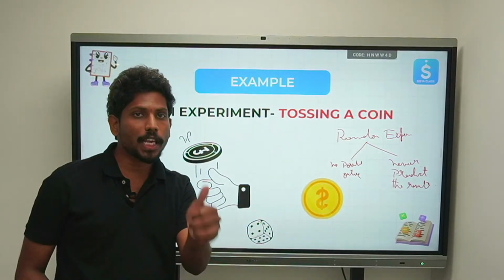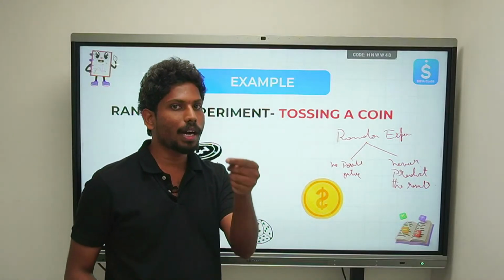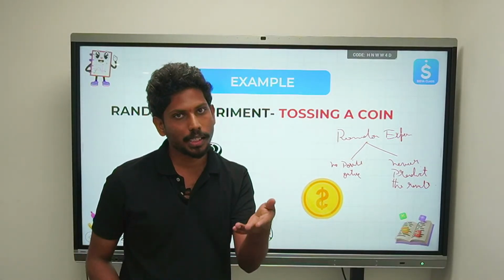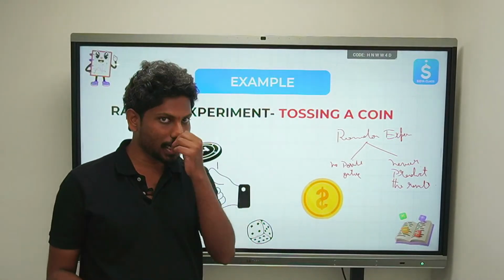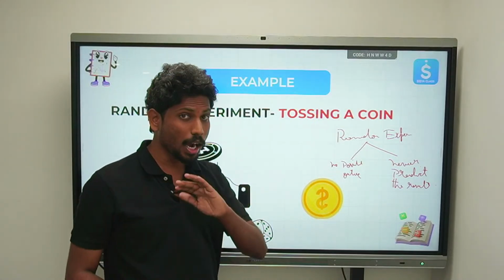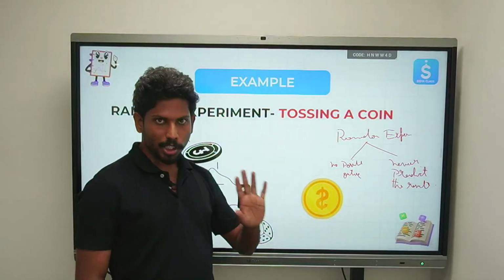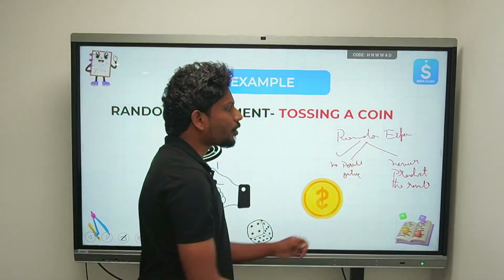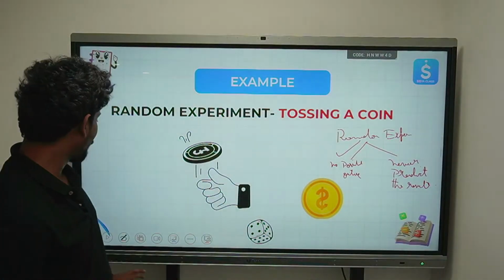So when you are flipping a coin, when the coin is in the air, can you say what the outcome is in advance? Is it going to be head or tail? No, you cannot judge it. Unless we flip the coin, we are not able to judge. But there are only two possible outcomes, either head or tail. So there are some possible outcomes, but you cannot predict the result in advance. That is what the random experiment says.